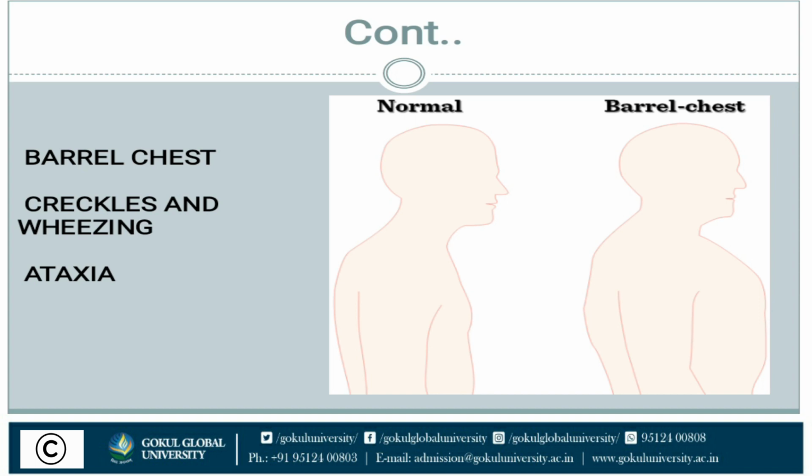Wheezing is an abnormal breathing sound. Crackles are from fluid accumulation in the lungs. If fluid accumulates in the lungs, that is crackles, and wheezing is from narrowing of the small airways in the lungs. Next is ataxia. Ataxia is impaired balance or coordination of the body. Due to the low supply of oxygen in the blood and brain, the coordination of the body is impaired, and that is ataxia.